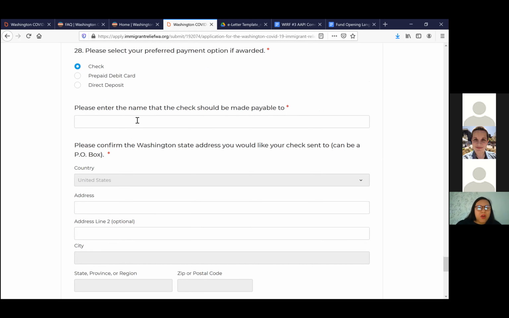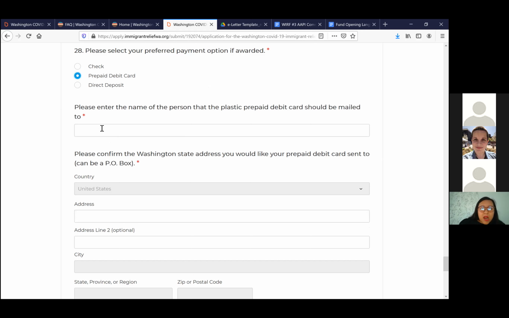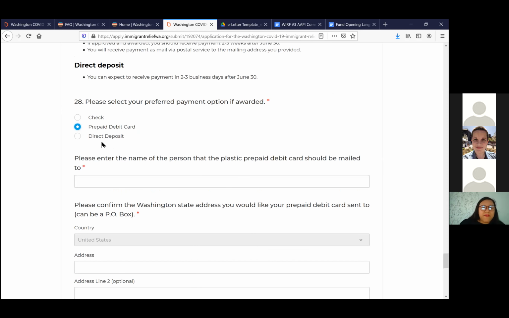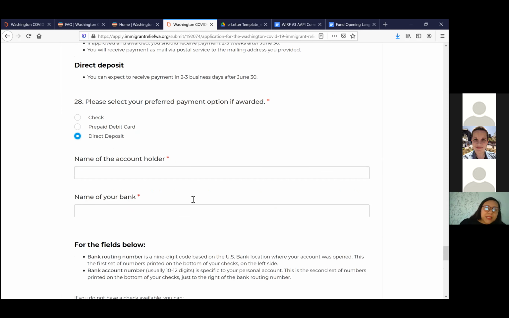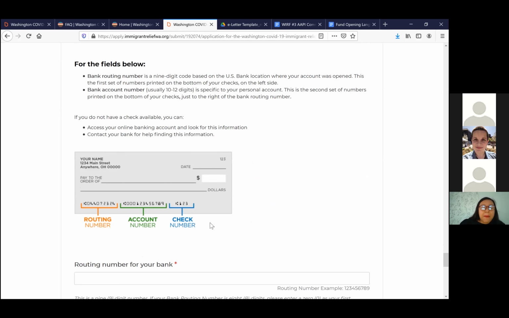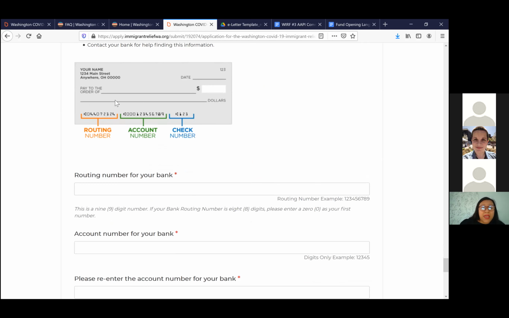So for check, pretty straightforward. The name that the check has to be made payable to also can be different from the name of the individual that is applying. For the prepaid card, same as for the name that the prepaid card should be mailed to. And again, you can enter a PO box or a different mailing address than the one you previously entered. And then for direct deposit, name of the account holder, name of the bank, and then here's a picture of the information that we need and where they can get it from.